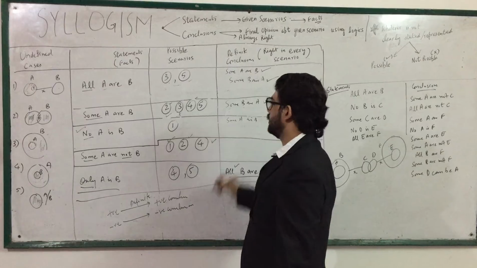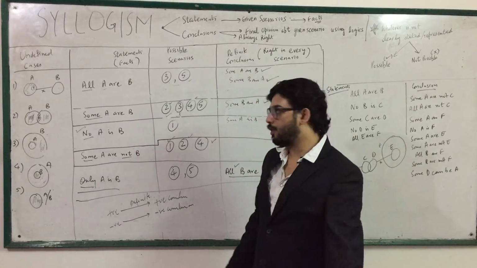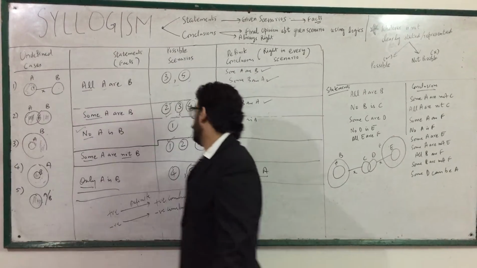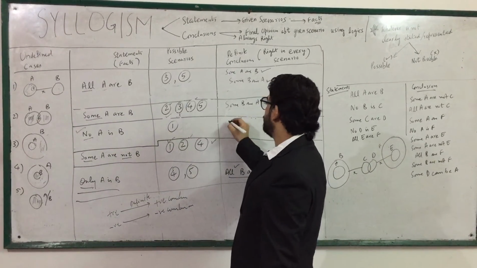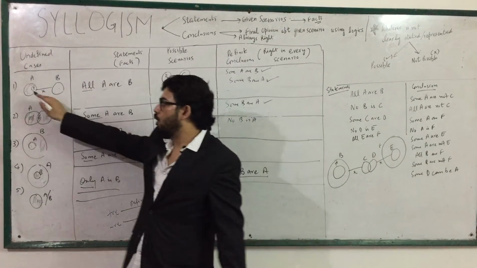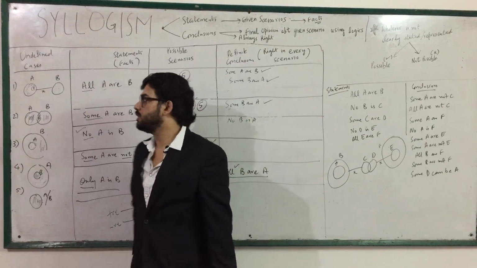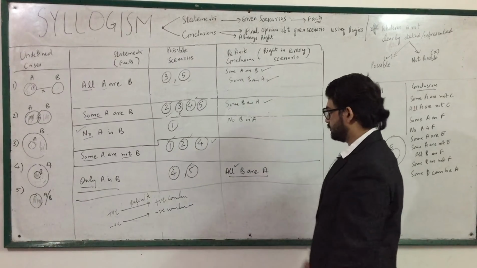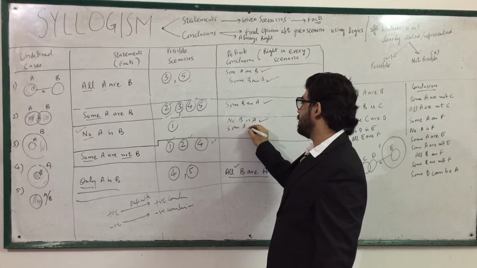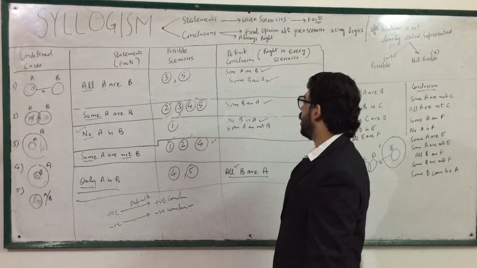Some A are B, again negative and positive cannot be possible. Go to one. Some A are B, no. Some B are A, no. No A is B, no B is A. Yes, because if no A is B, then no B is A also. No B is A. True.